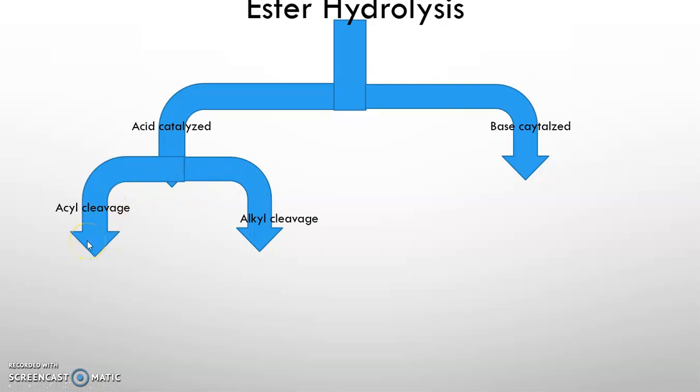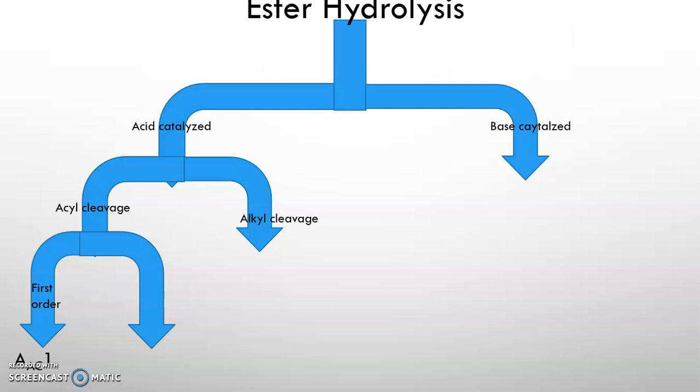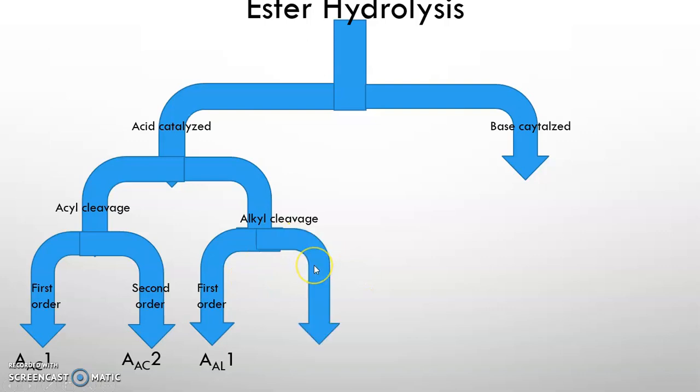Now, in acyl cleavage, if it follows first order kinetics, then it is called AAC1, and if it is second order kinetics, then it is called AAC2. In alkyl cleavage, if it is first order, then it is called AAL1, and if it is second order kinetics, it is called AAL2.